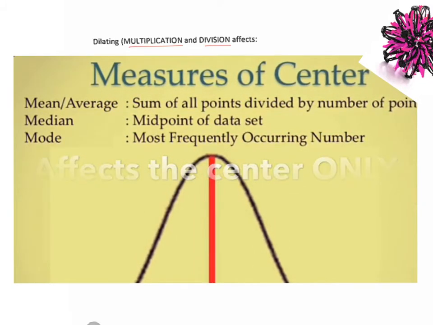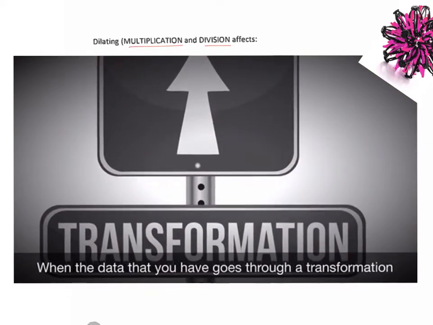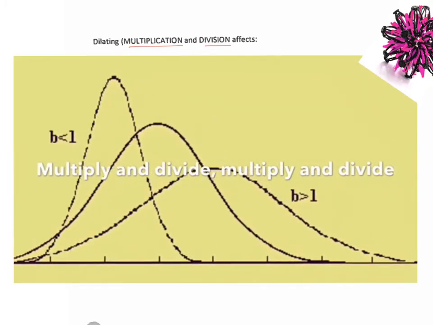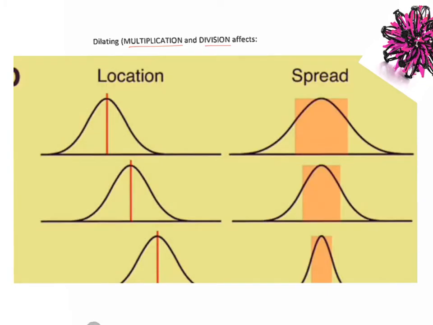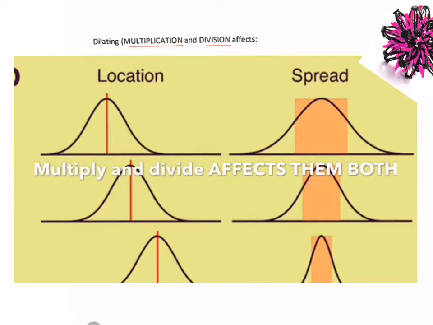Okay, remember to change the very last line of the song. When the data that you have goes through a transformation, multiply and divide, multiply and divide, multiply and divide affects them both.